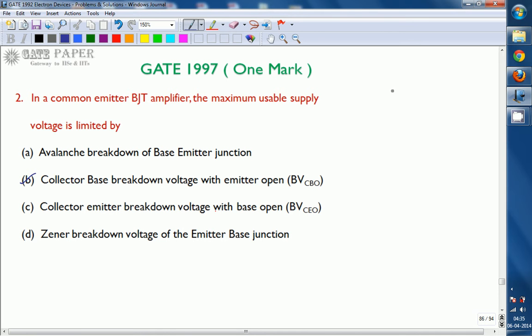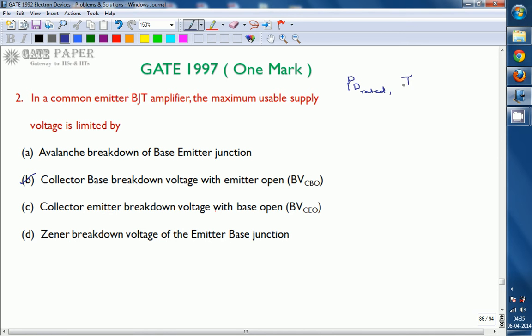Generally, the BJT specifications in the data sheet are provided with a power dissipation rating, that is the maximum power dissipation rating, specified as rated power dissipation, PD rated.